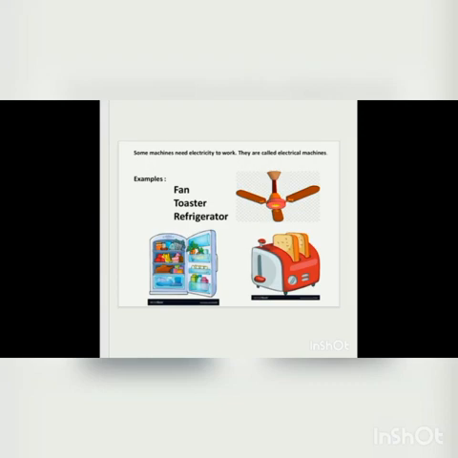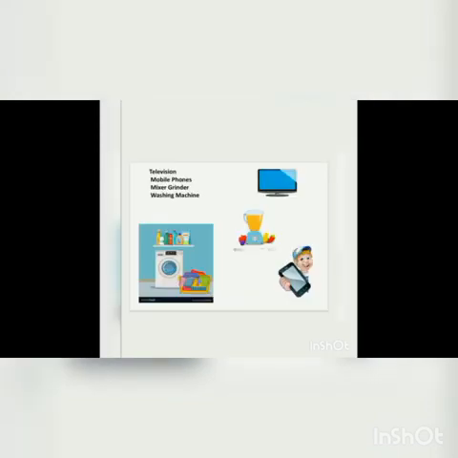So what are the electrical machines? Fan, toaster, and refrigerator. Just look at the picture. Fan. So here are some of the electrical machines.